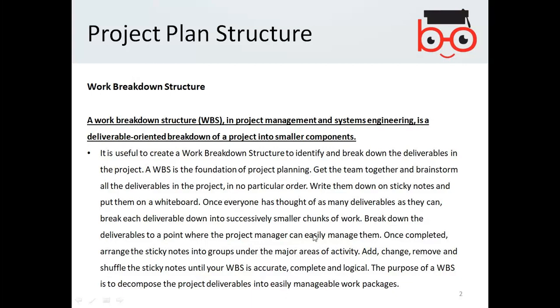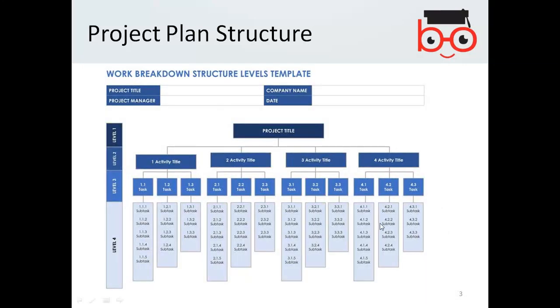How? Let us have a look at the picture. So work breakdown structure levels, for example: the project title which you are working on, for the company, the project manager name and the date, then the project title. Here on level 1, the project is itself. On level 2, you have split it, for example, into activities: activity 1, activity 2, activity 3, activity 4.